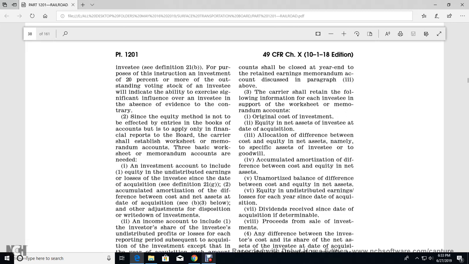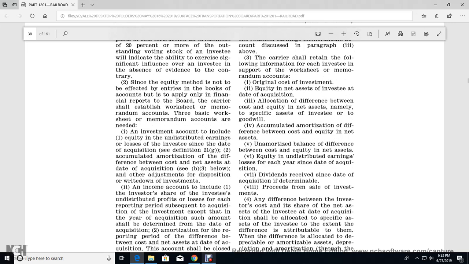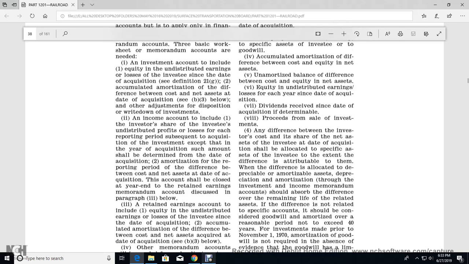Two. Since the equity method is not effective in the entry of the books of account to be able to apply on the financial report of the board, the carrier shall establish a worksheet with memorandum accounts. The basic work should be the memorandum accounts that are needed. An investment memorandum account includes: one, equity in undistributed earnings or loss of the investee since the date of the acquisition, in definition 21G; two, the accumulated amortization of the difference between the cost and net assets of the date of acquisition, CB3 below, and other adjustments on the disposition or write-down of investments.